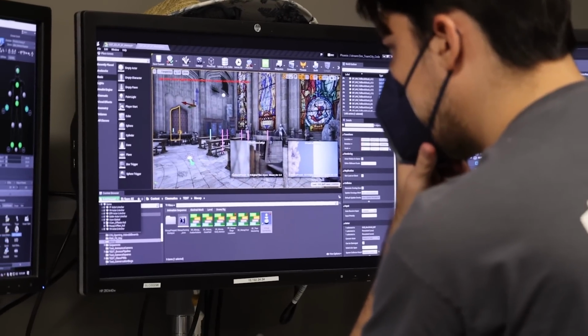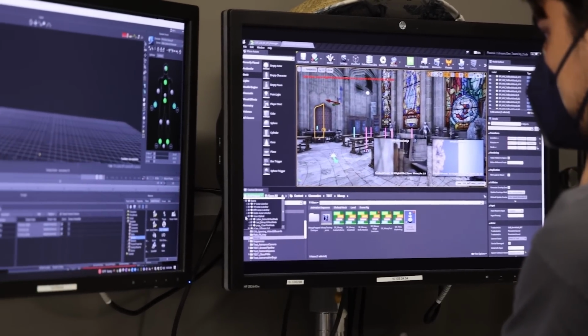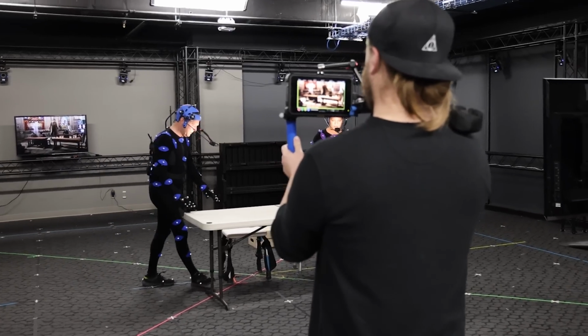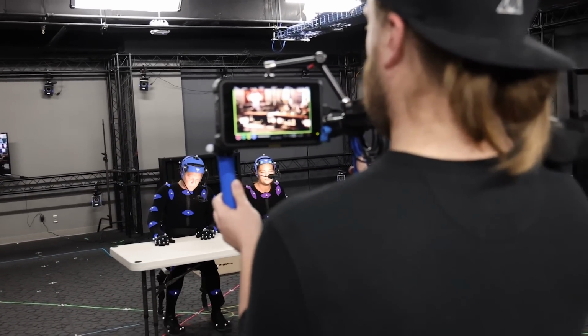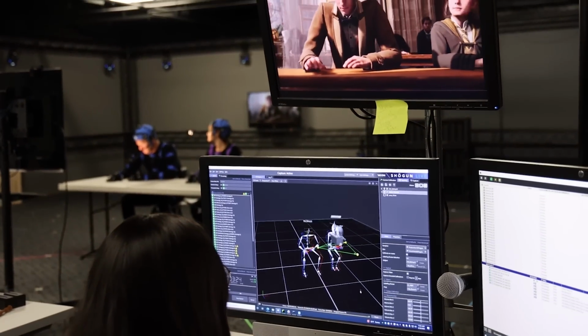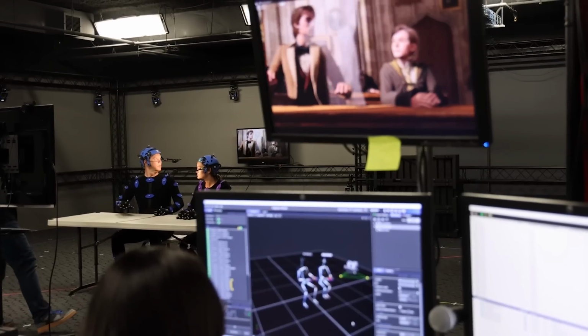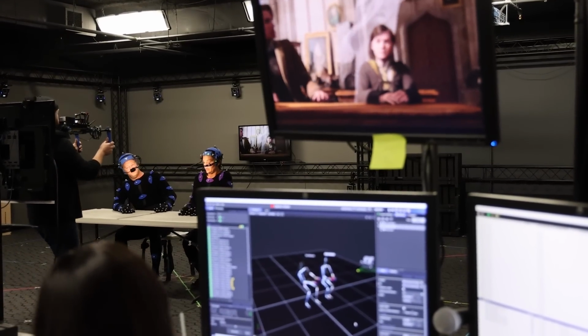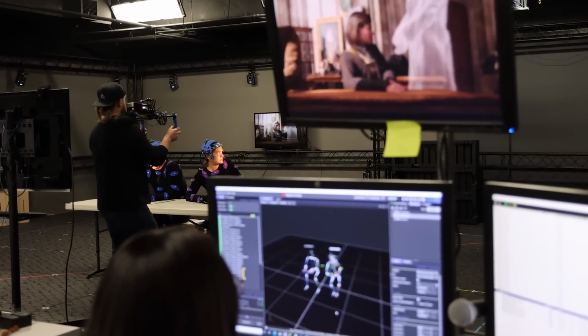Before we get to the stage, we set up the scenes we are working on for the day. After a quick ROM, we have completed the setup of our talent and we're ready to roll. Using MotionBuilder to retarget our mocap data to our characters' rigs, we can then send that data via Unreal Live Link to see how our actors move the characters in engine. This helps us better direct our talents because they can see the environment they're performing in and how they're moving their character at the same time.